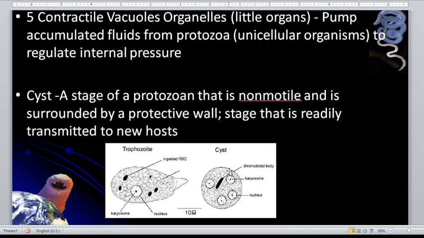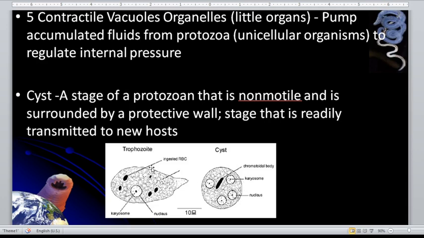That is the stage that is transmitted to a new host. If you are wondering why Entamoeba and other parasites which have a cyst stage can infect humans even if we have our stomach acid, which is in fact a protective barrier against bacterial infection, it is because the cyst stage is actually resistant to stomach acid. That's why they can survive if they are ingested.